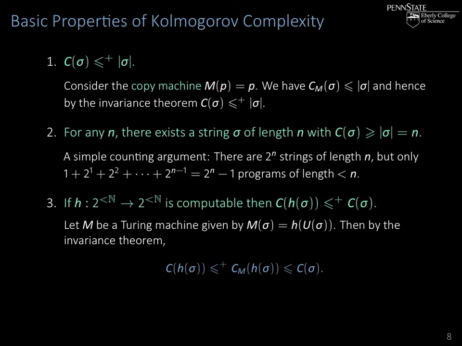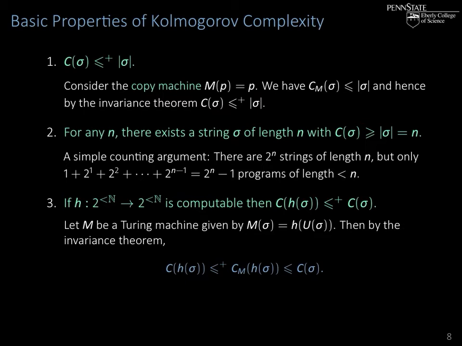That means that with respect to this machine, the complexity of a string sigma is at most its length. And hence, by the invariance theorem, the Kolmogorov complexity of sigma is at most the length of sigma plus an additive constant.